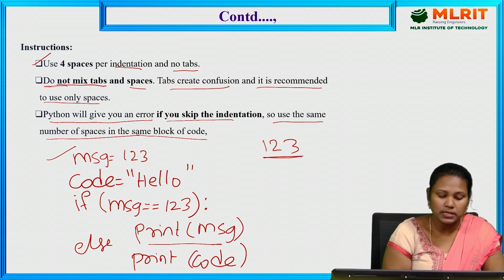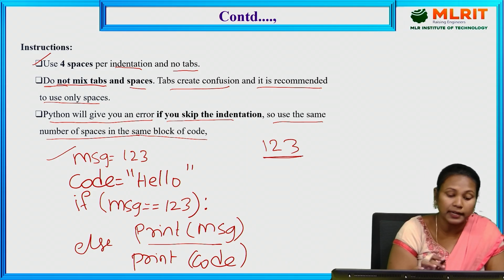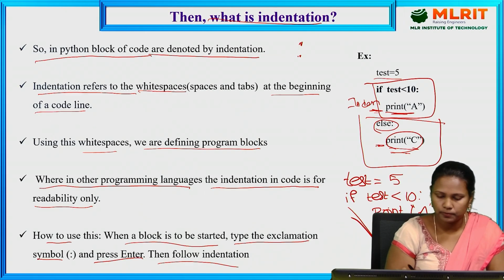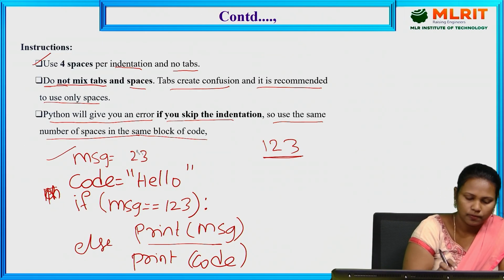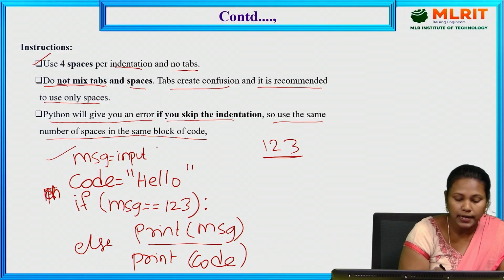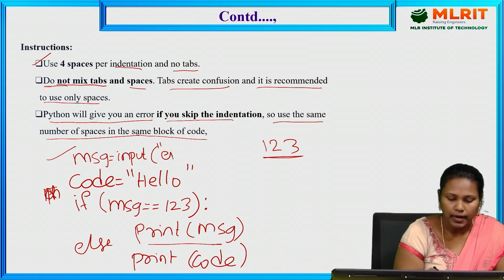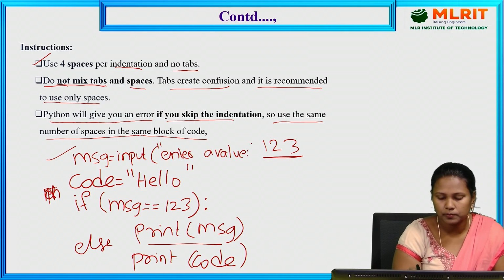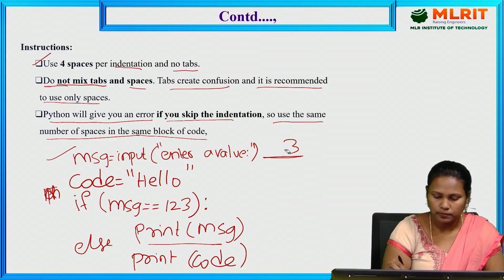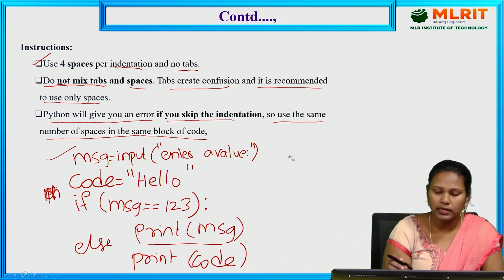If the message is not equal to 123, that means if I am entering a different value, message is equal to, here we are using the input function for taking the data at runtime. Enter a value. So here, what will the output be? First we will get the prompt, enter a value.